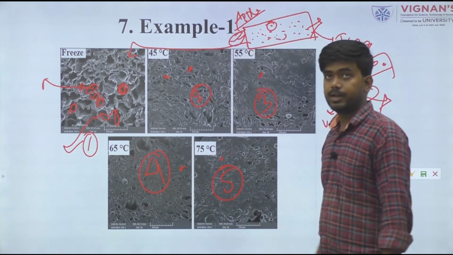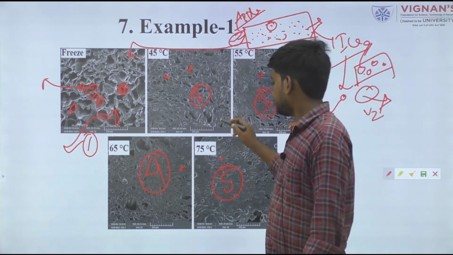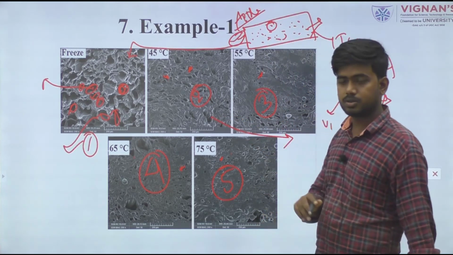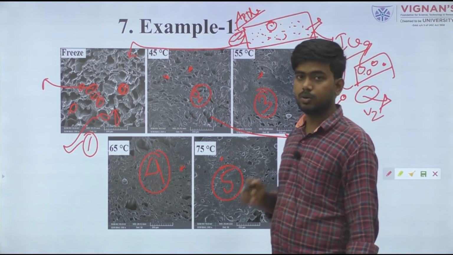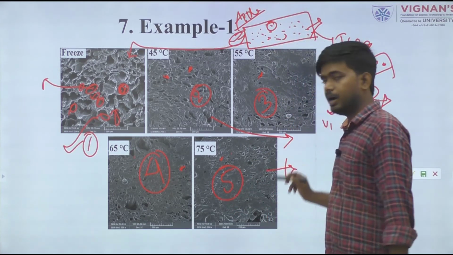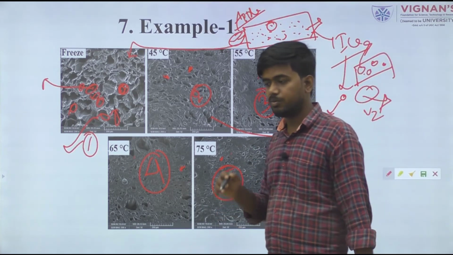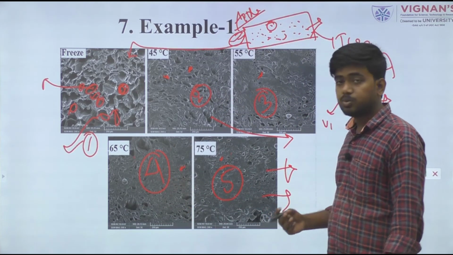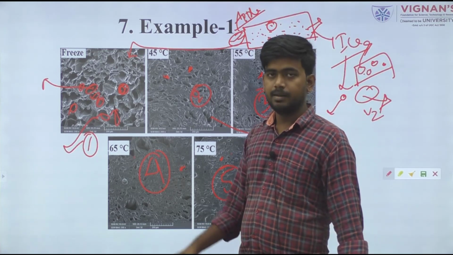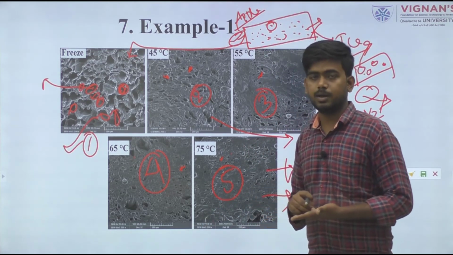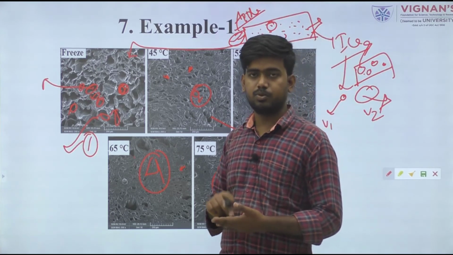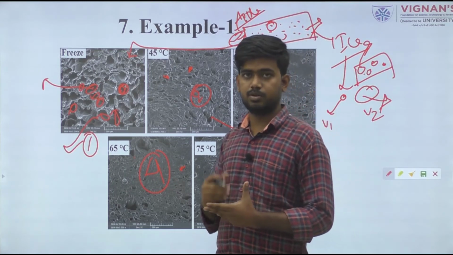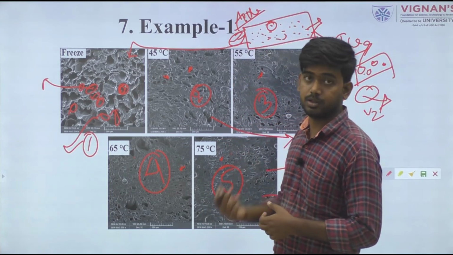In the case of hot air drying, at a low drying temperature moisture migrates from inside to outside at a slow rate. If the drying temperature is high, the moisture migration rate from inside to outside will be faster, so the cells will collapse and the porosity value will be less. So at low drying temperature porosity is high, at high drying temperature porosity is low, and the freeze dried product has the higher porosity value.